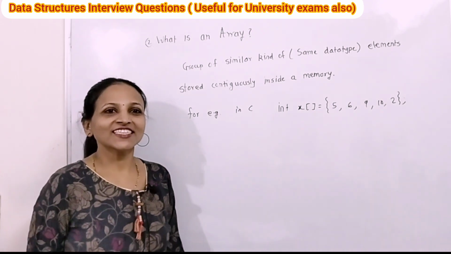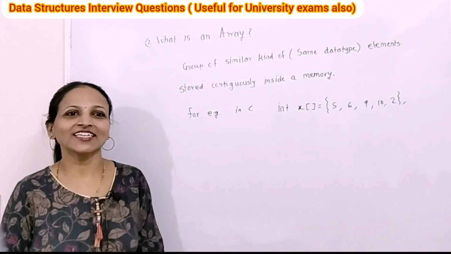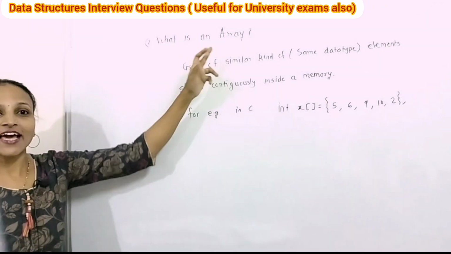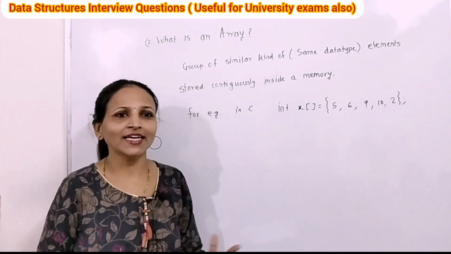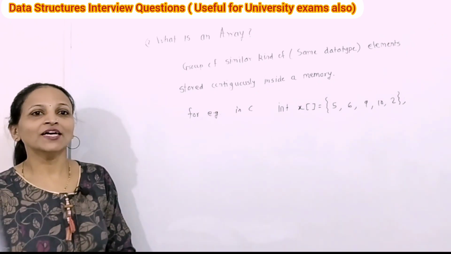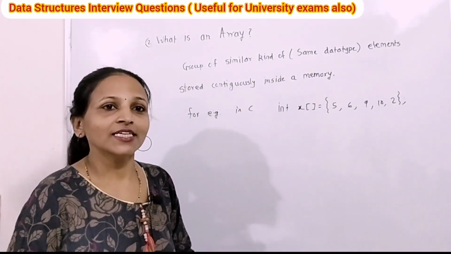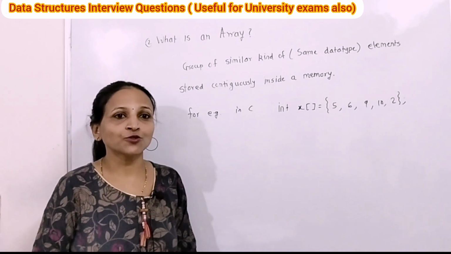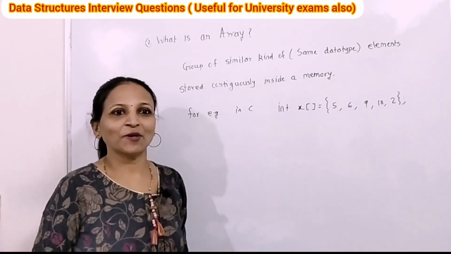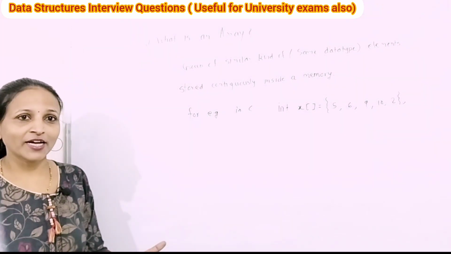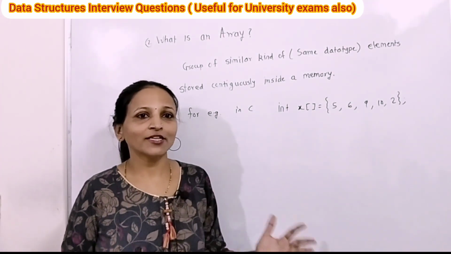Now see, the second question is, what is an array? Array is a linear data structure. It is a sequential data structure. Array is a group of similar kind of data elements, meaning data elements having the same data type stored contiguously inside a memory. Contiguously means what? Whatever elements are stored, those are stored in a continuous manner inside a memory. Means the blocks allocated for that array are a contiguous block of memory, and there all the elements are